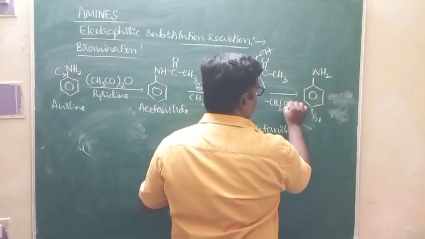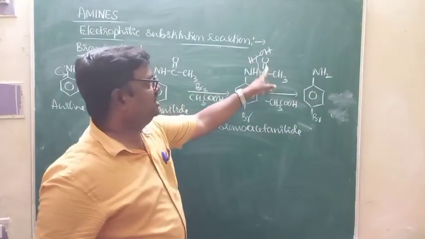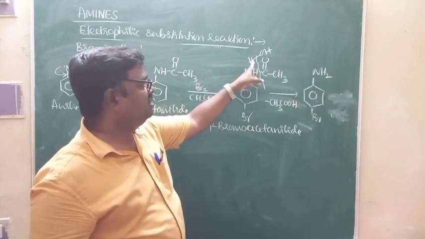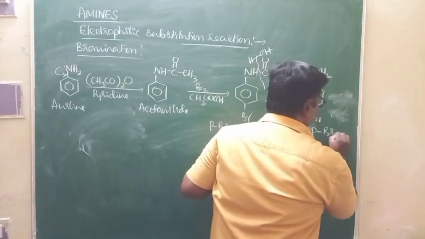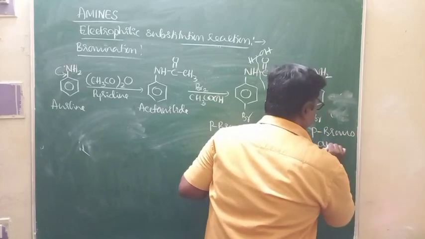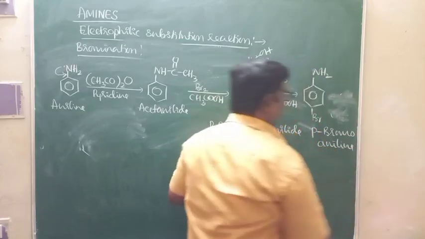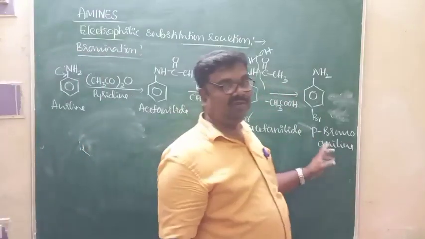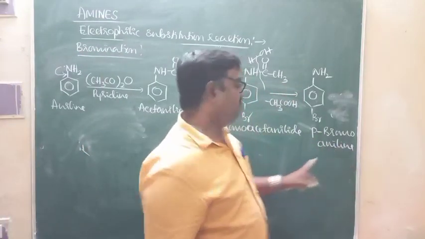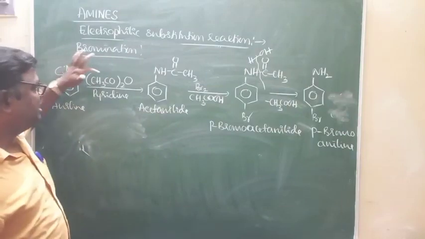CH3 COOH is removed. Your NH becomes NH2 here. This is para-bromoaniline. This is how aniline can be converted into para-bromoaniline or 4-bromoaniline by protecting NH2 group using acetic anhydride